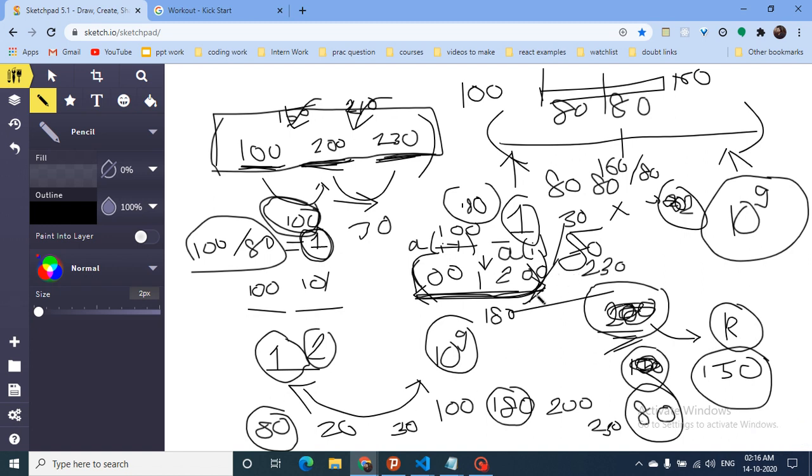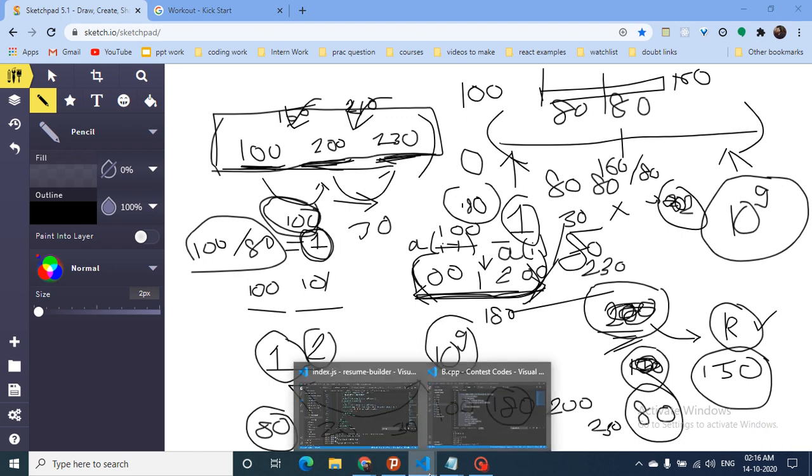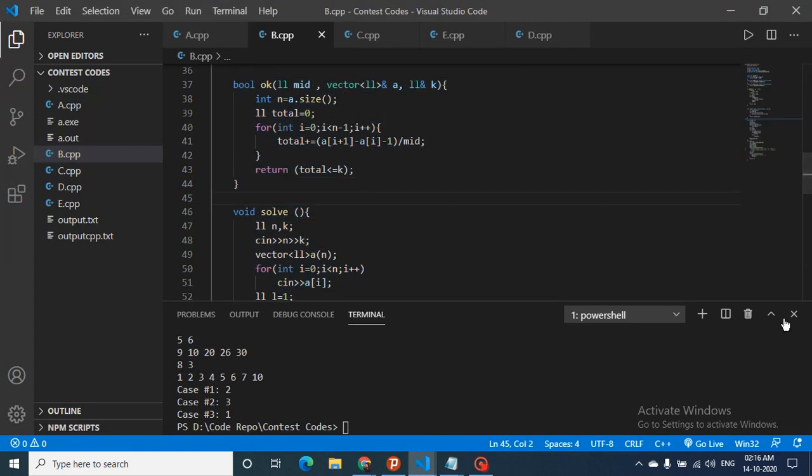That's the total k we will insert, and after iterating over all the values, we will find out the total k I need to insert if I want the maximum difference for this whole session to be some value. And I have to minimize this, so I will use binary search. I hope you get the intuition of how to solve this problem. I'll take it on to the code part now to make it even more clear.